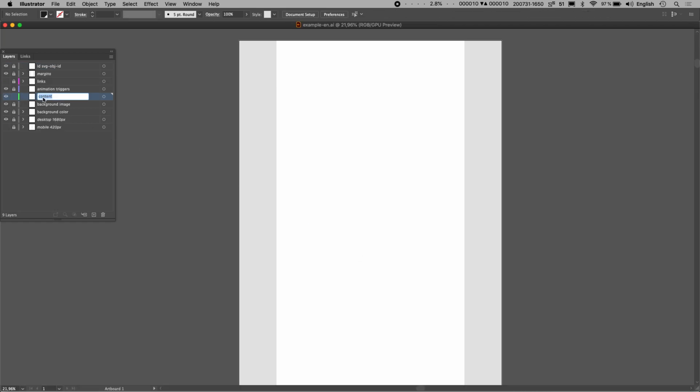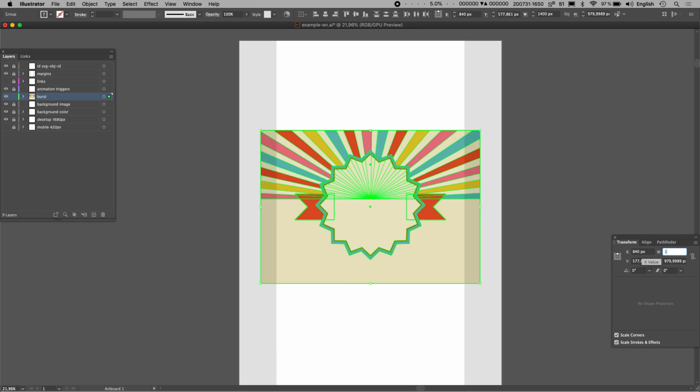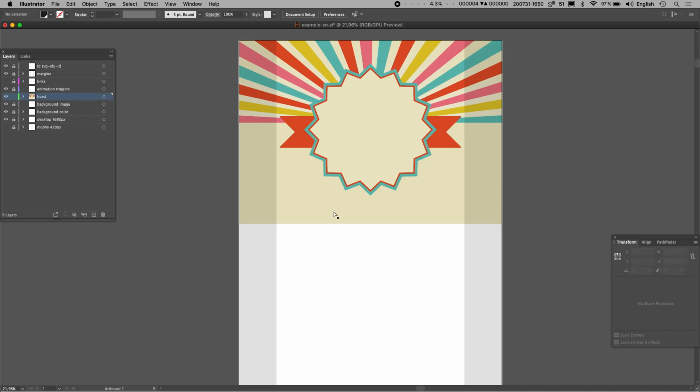I'm going to rename this layer to burst and paste this artwork onto it. I'm going to put it in the middle, and put the top at the top, like that. Now we're going to look and see that the website has been updated.